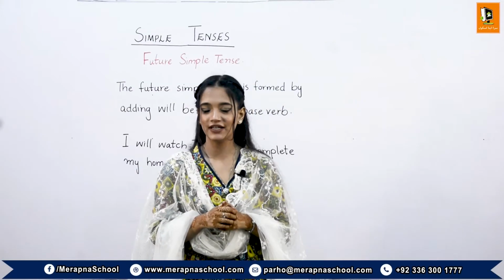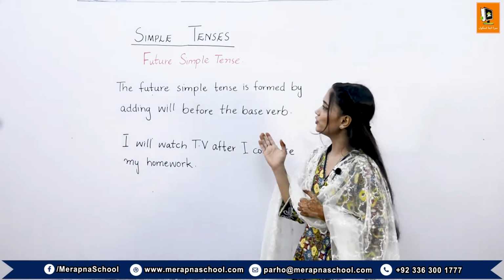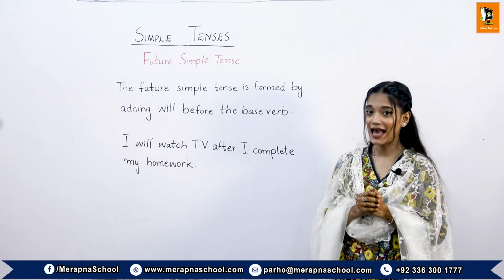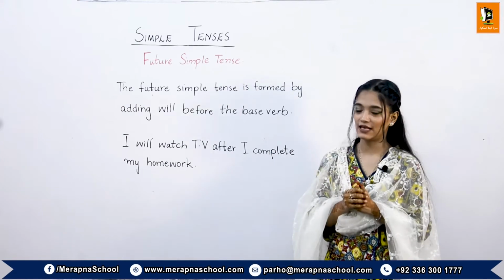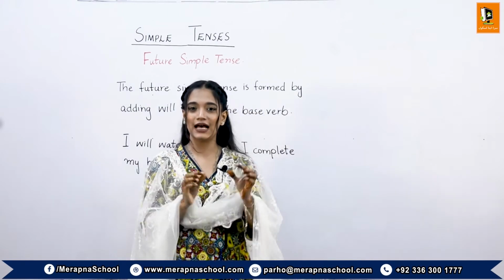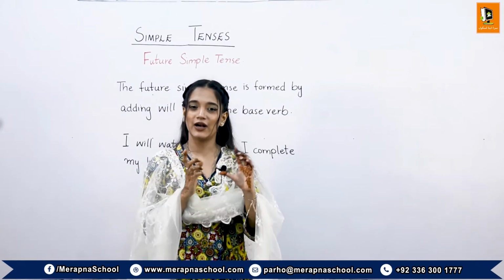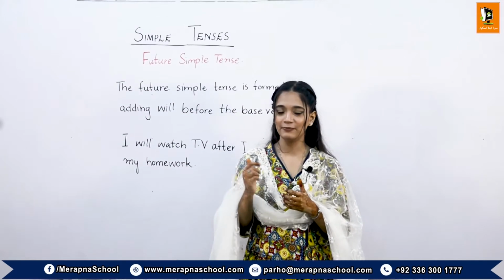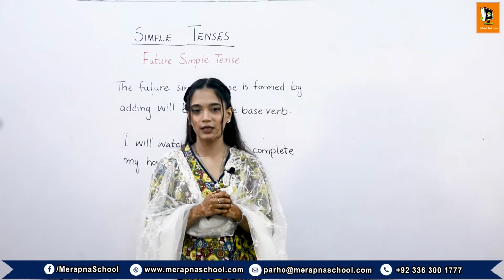Now we are going to look into the detail of the future simple tense. The future simple tense is formed by adding will before the base verb. The formation of the future simple tense is a little different from the present simple tense and past simple tense. We add a helping verb will before the base verb.